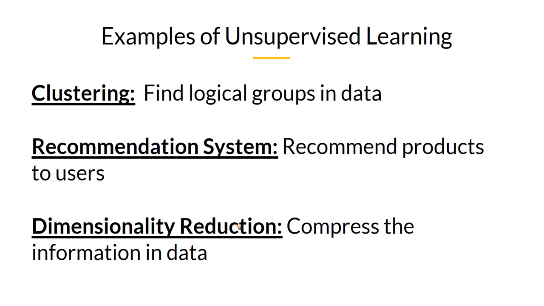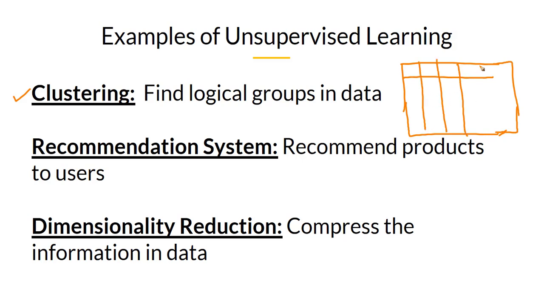Let's see three different examples. One example is clustering. You have your input data where you have various fields, various information about each of the houses. We have the area of the house, location, zip code, all these different aspects of the house. Let each row represent a house. Now, we just want to group similar houses together. If that is the case, we call that problem a clustering problem. We want to form logical groups within your data.